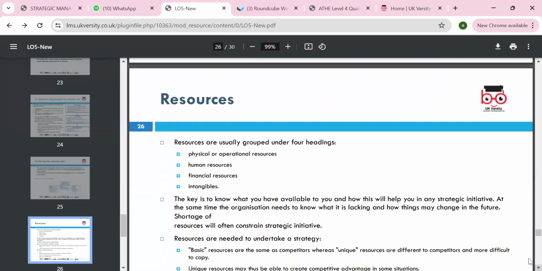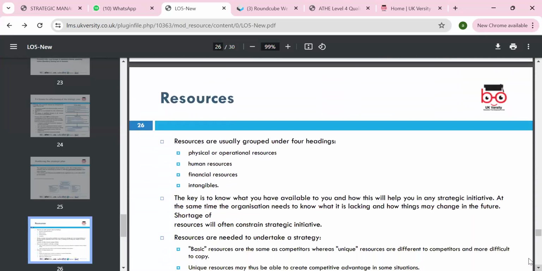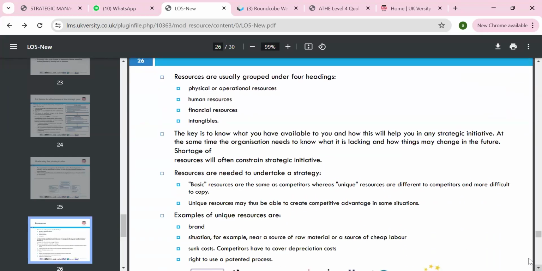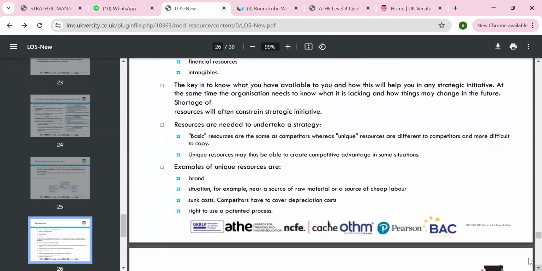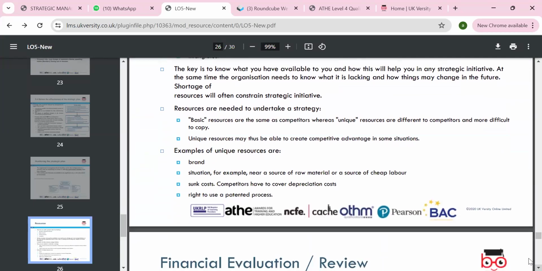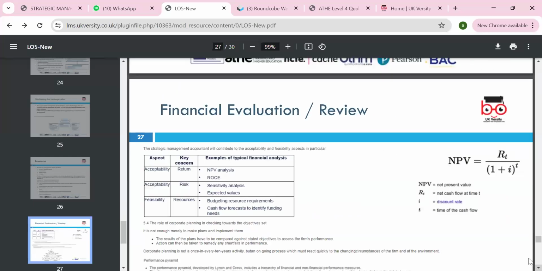Resources can be physical, human, financial, and intangible, which means things like reputation, which we can't see. You have to look at the resources needed to undertake the strategy, the basic resources and the unique resources, which will bring the competitive advantage, such as the brand. Sunk cost is the cost which can't be recovered, because if you don't maintain the reputation, of course we can't recover it.